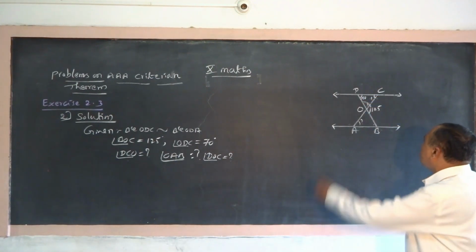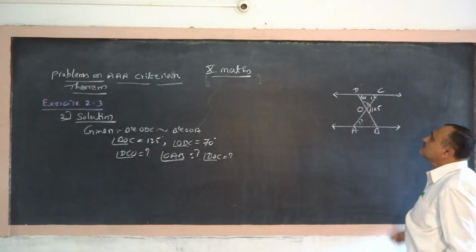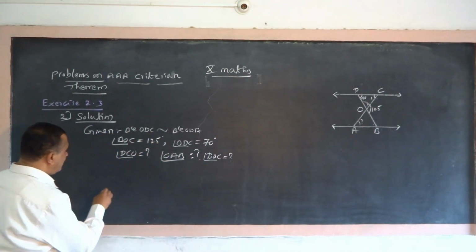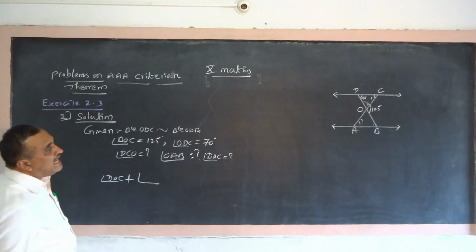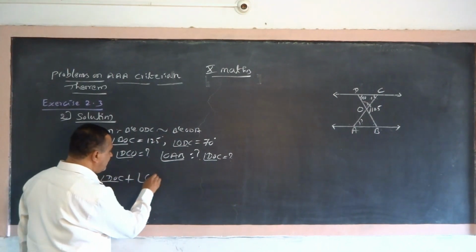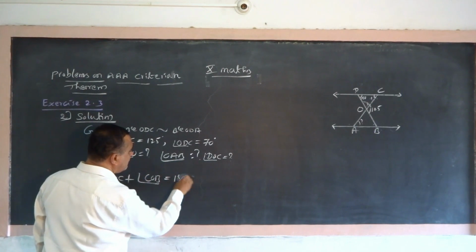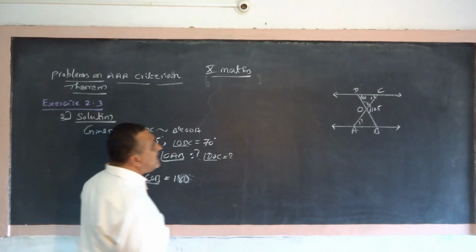Angle DOC plus angle COB is equal to 180, a linear pair.